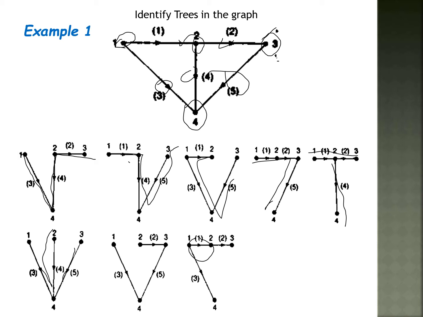From 1 to 3, this is one tree, this is another tree, this is another tree, this is another tree. So a tree must contain all network nodes without missing any. Tree contains all network nodes. Remaining 1 2 3 4 5 6 7 8, 8 possible trees are there in the graph.